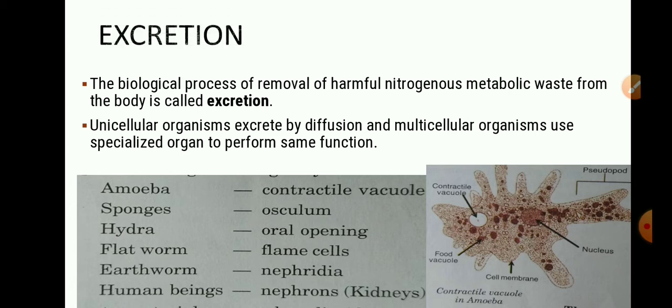The waste materials in living organisms are carbon dioxide, urea, uric acid, ammonia, pigments, salts and different digestive waste. Also, excess of water is one of the waste. Ammonia, urea and uric acid are nitrogenous waste products, and so the process in which such nitrogenous waste are thrown out of the body is called excretion.